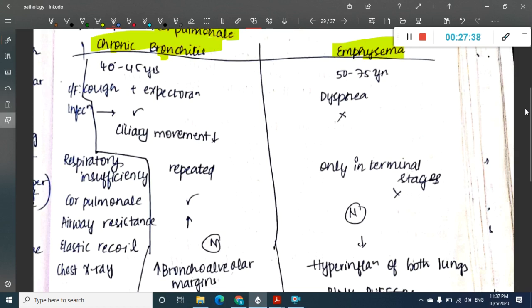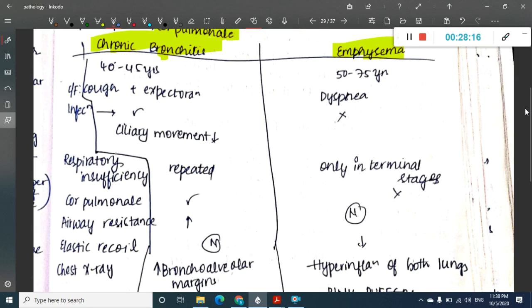So because there is mucous gland hyperplasia, clinically you see increased expectoration, and because of increased mucus production, that will provoke cough. So most common clinical feature is cough with expectoration in chronic bronchitis. In emphysema, you do not have much cough because the air spaces are dilated. Even though there is mucus production, that will not irritate the airway. Here the main problem is in the gas exchange. The gas exchange is not happening properly, and that is the reason why there is increased dyspnea, which you see in this emphysema.